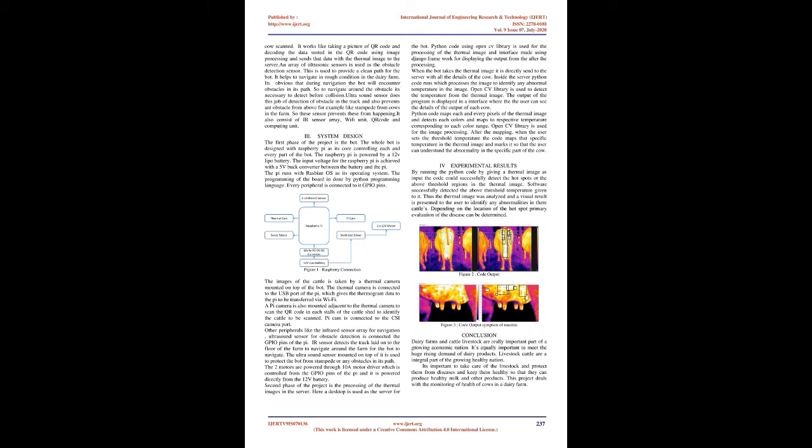An optical camera is used as a scanner to scan the QR code attached beside every cow's shed so as to identify the details of the cow scanned. It works like taking a picture of the QR code and decoding the data stored in the QR code using image processing, and sends that data with the thermal image to the server.